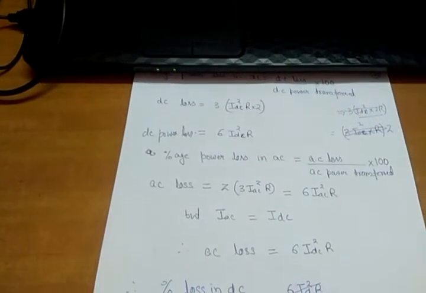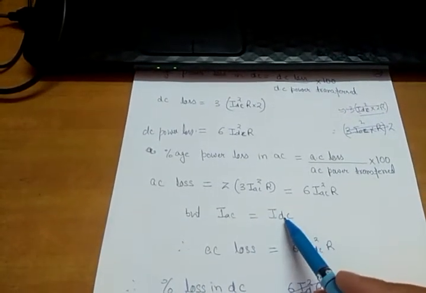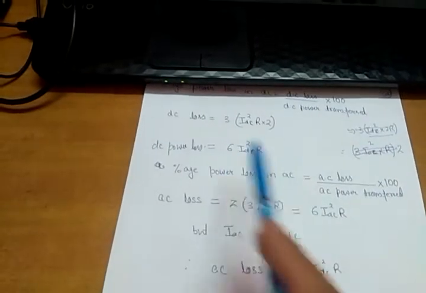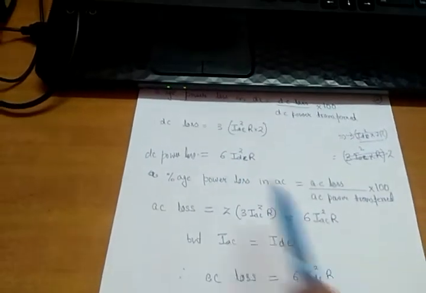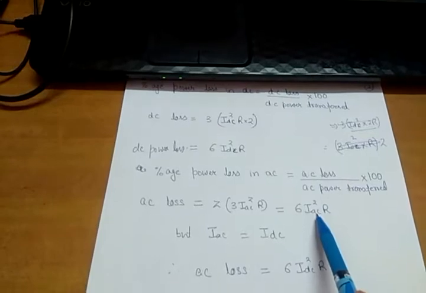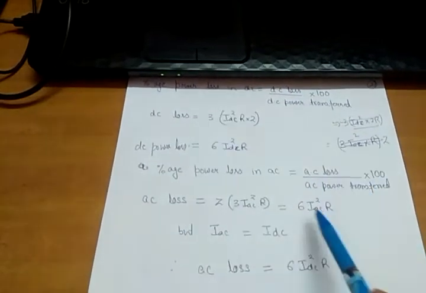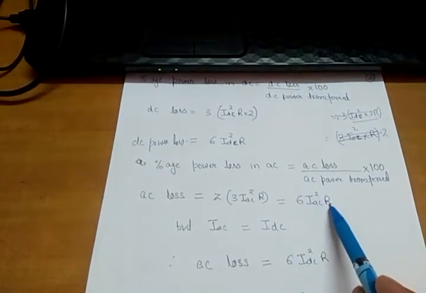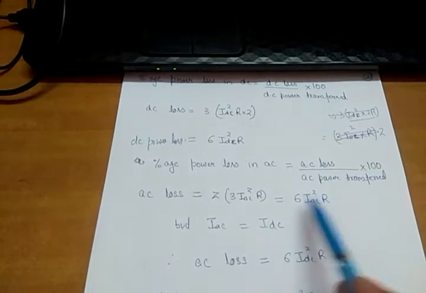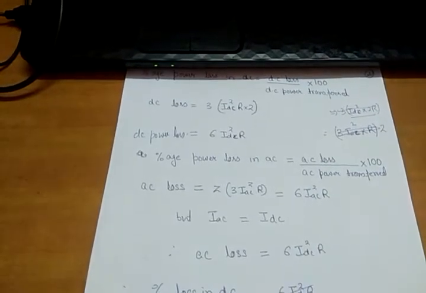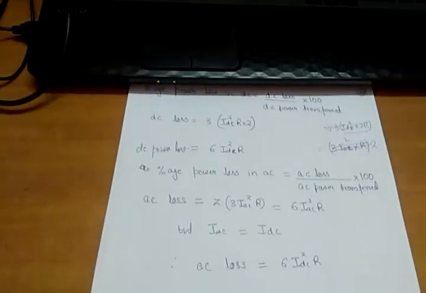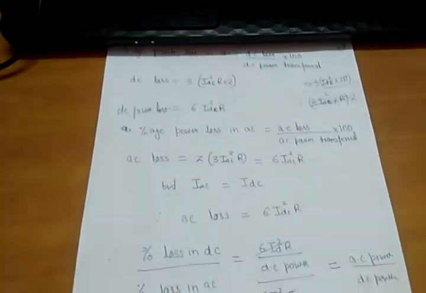Now I will calculate. If you see, I_AC is equal to I_DC, so the losses in both cases will be the same. That is, the DC power loss will be equal to the AC power loss, because it is 6 I_DC square into R and it is 6 I_AC square into R, and I_AC is equal to I_DC. So in both cases losses will be the same. Now let us calculate percentage power loss, because we are interested in percentage power loss here.